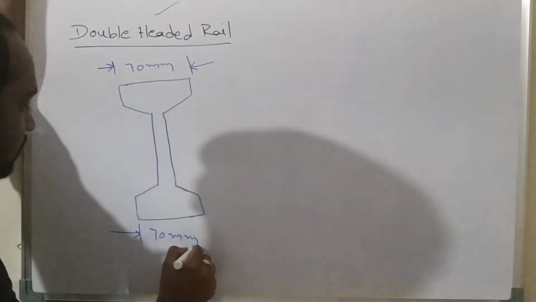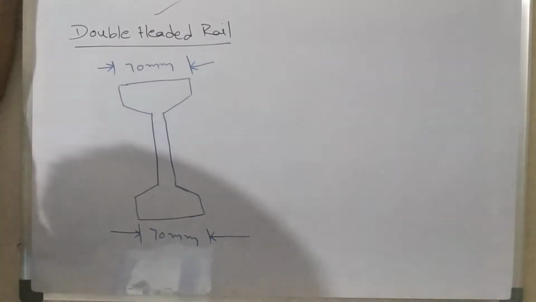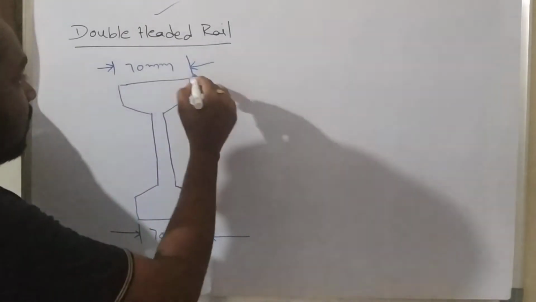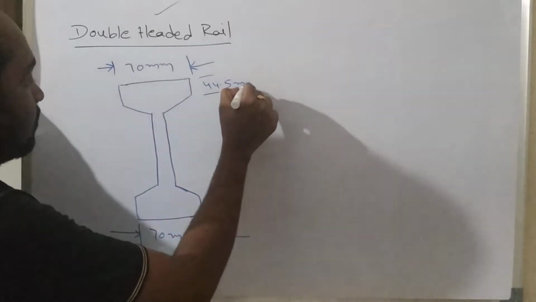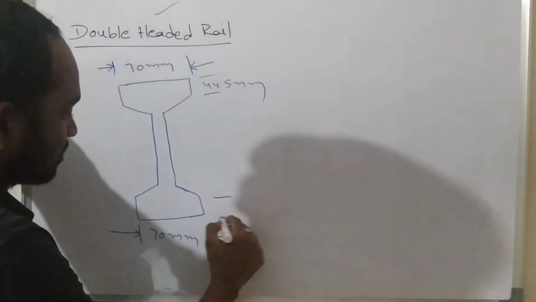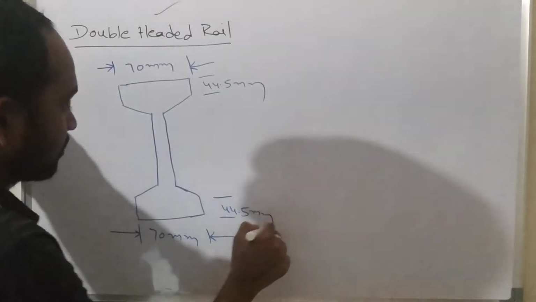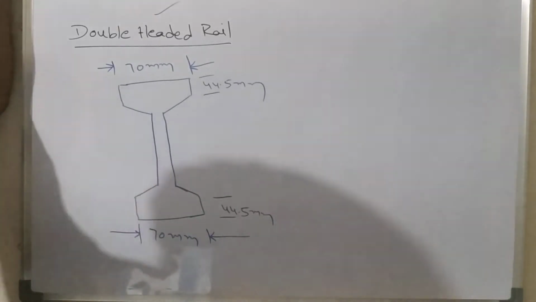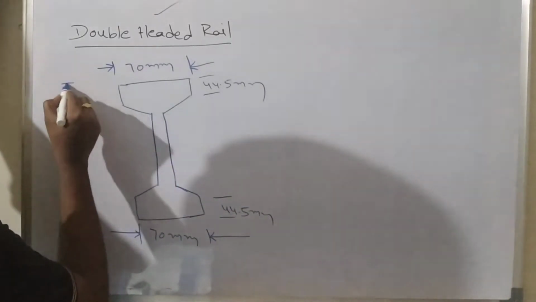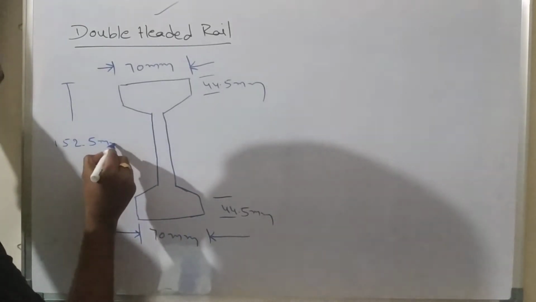The thicknesses of head and foot are also the same, 44.5 mm. The entire height of the double-headed rail is 152.5 mm.